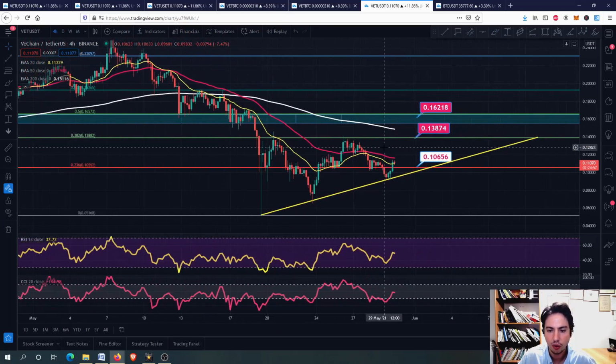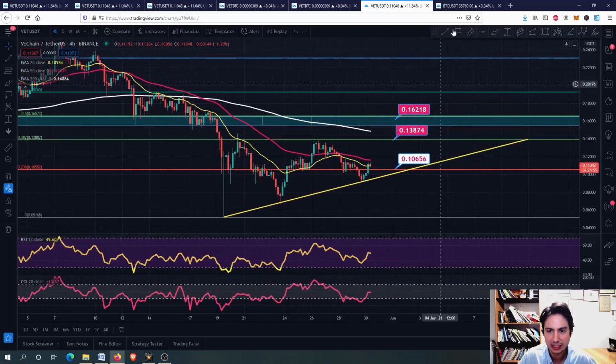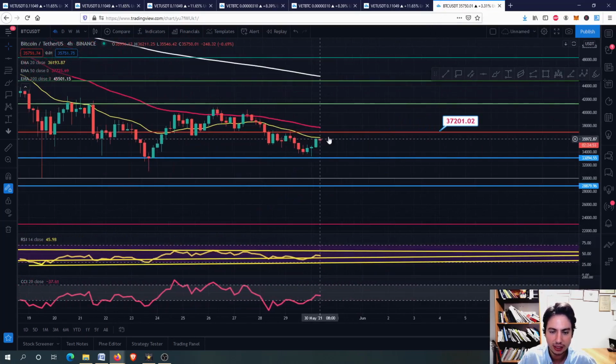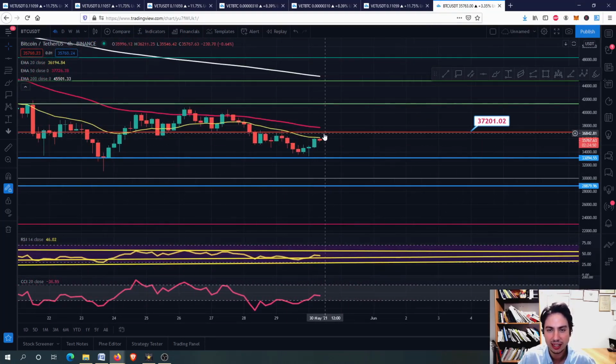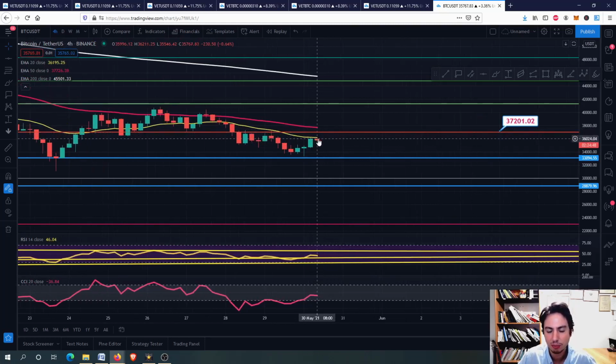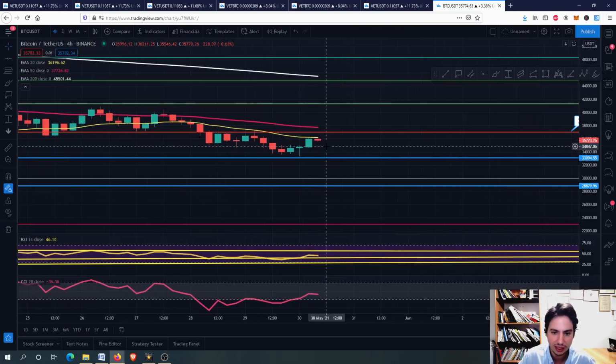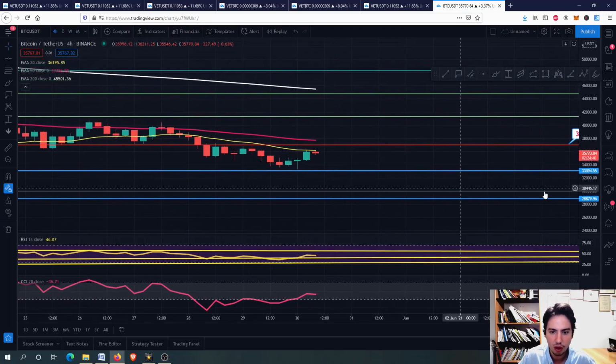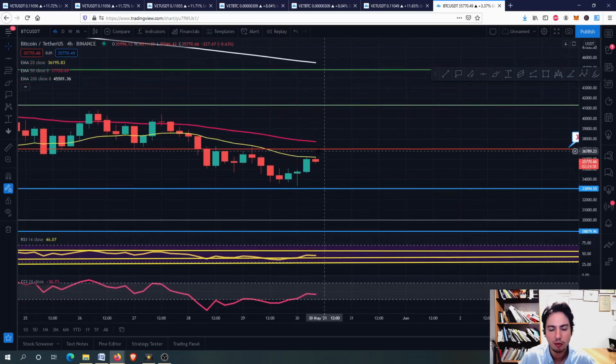Okay, so for now we need to keep this pattern, we need to retest the 14 cents, and mainly the 20-day EMA needs to become our support level for Bitcoin. We need to make that, guys. We need to see this in order not to see again a rejection here and go downwards. We need to see this pattern when on the 4-hour frame we will be closing above the 20-day EMA.